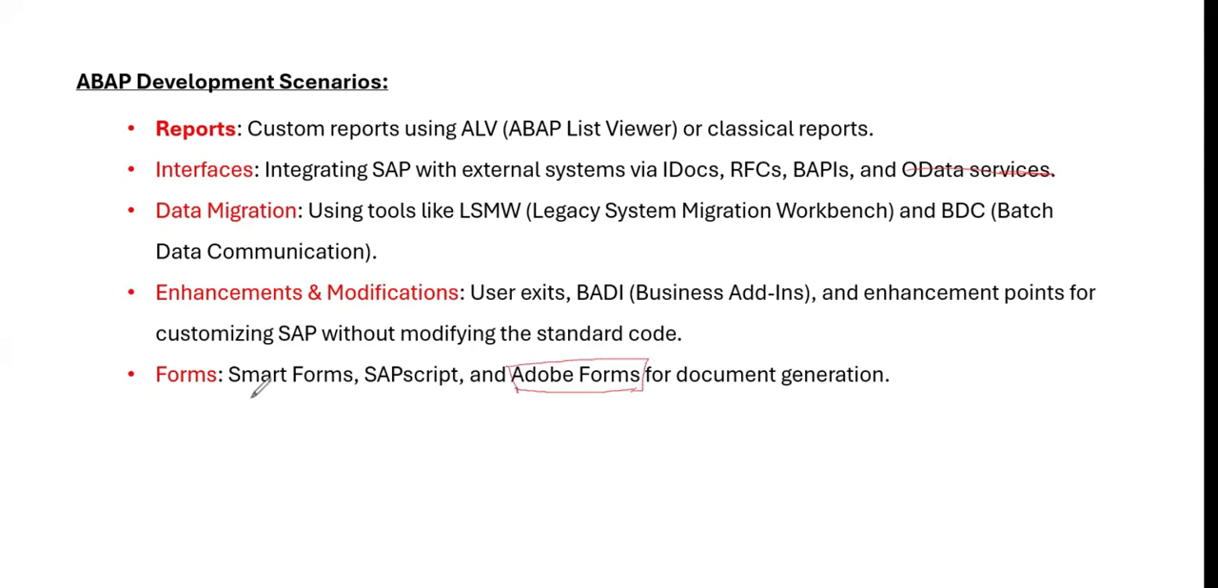It is similar to Smart Forms only. If you understand Smart Forms, you can easily work on Adobe Forms. It's not a big deal. But anyway, I can cover this up to 90%. So these are the main content we are going to discuss in our training. Do you have any questions on this?